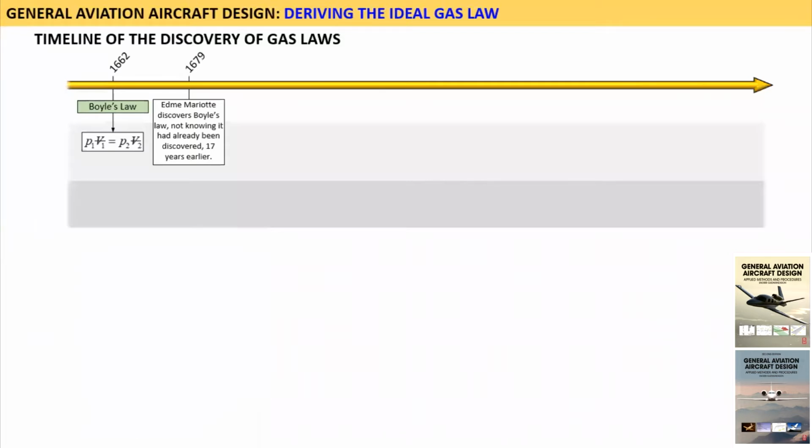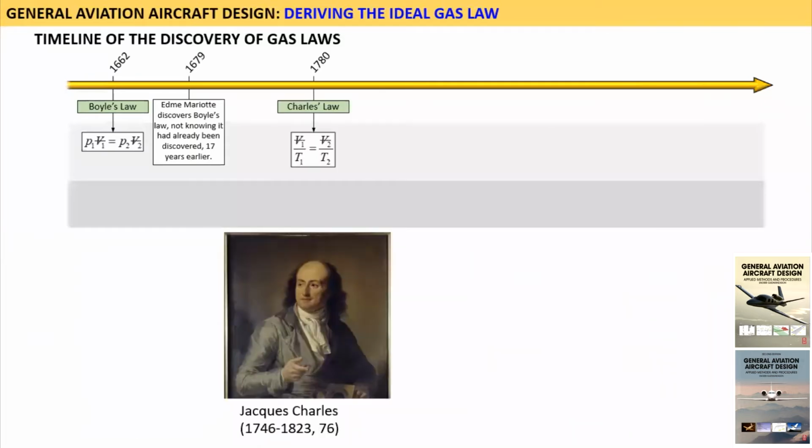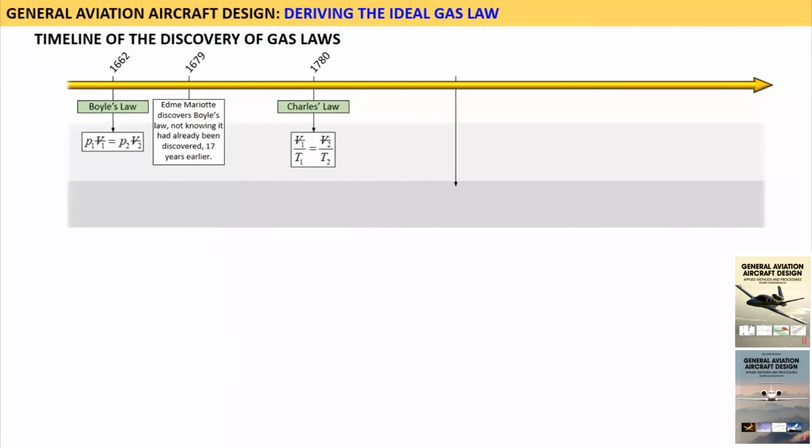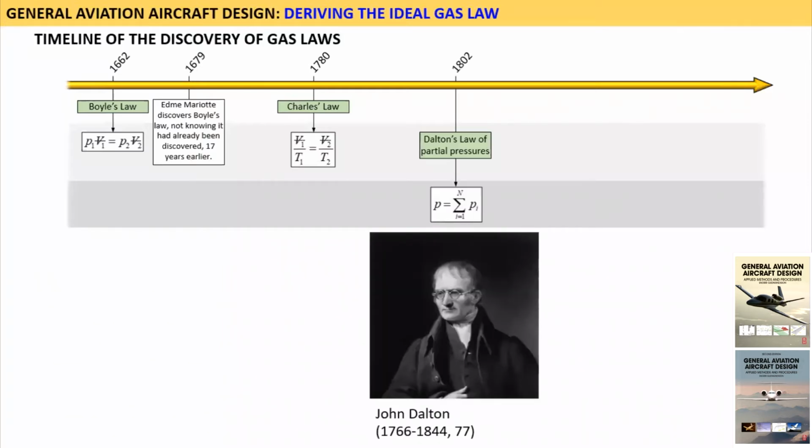In 1780, the French inventor, scientist, mathematician, and balloonist Jacques Charles discovered that the ratio between the volume and temperature of a gas is a constant. This is Charles's law. In 1802, the English chemist, physicist, and meteorologist John Dalton demonstrated that the total pressure in a mixture of gases is the sum of the partial pressure of each constituent gas.